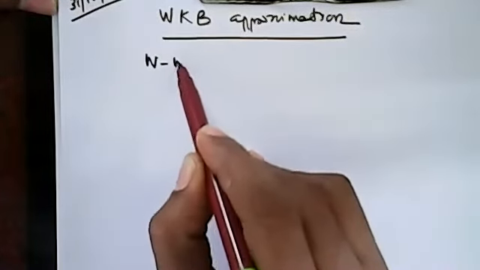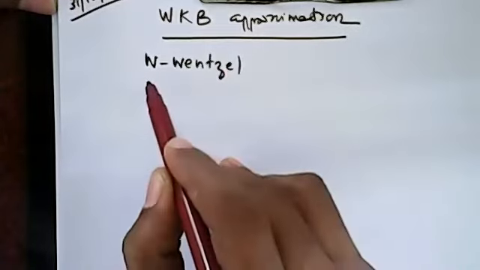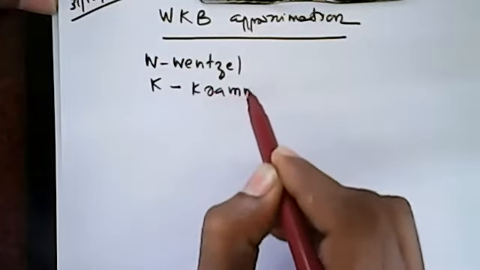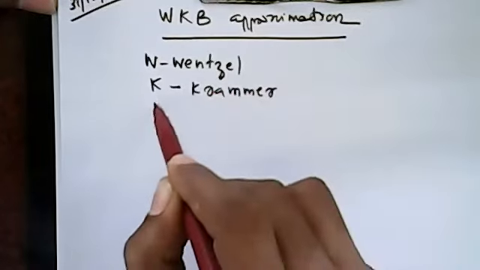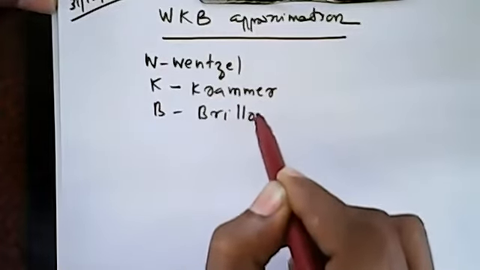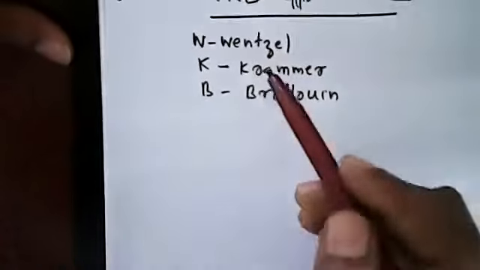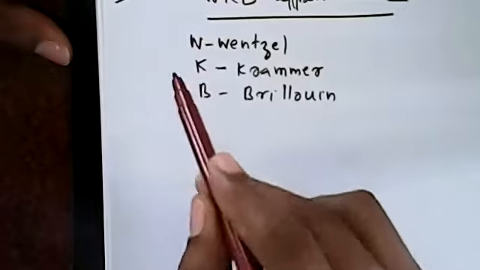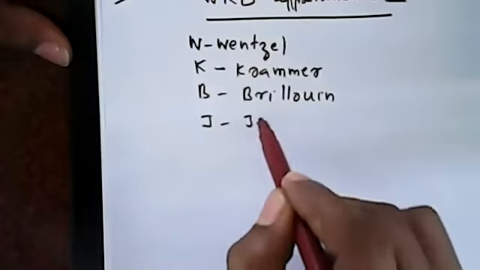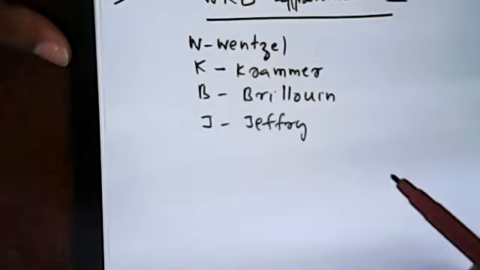W is for Wentzel, K is for Kramers, and B is for Brillouin. Sometimes J will also come before WKB, for Jeffreys. So JWKB method or WKB method.